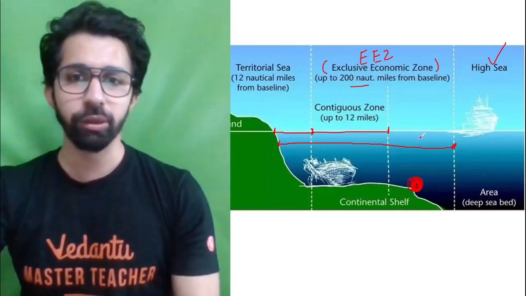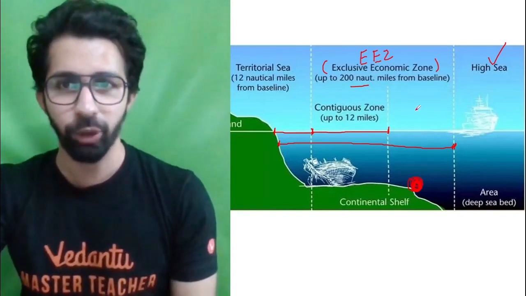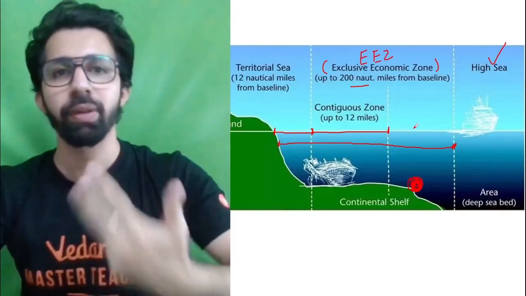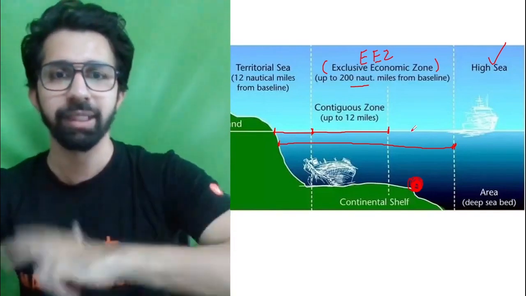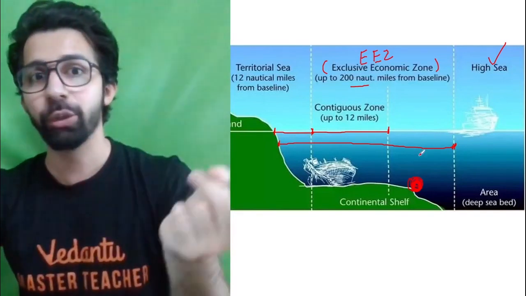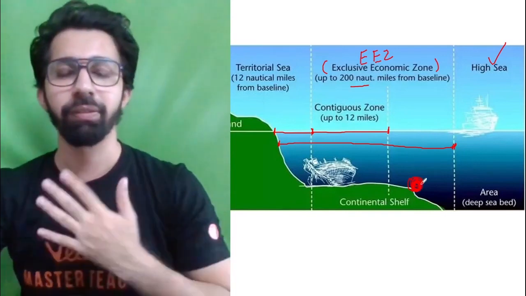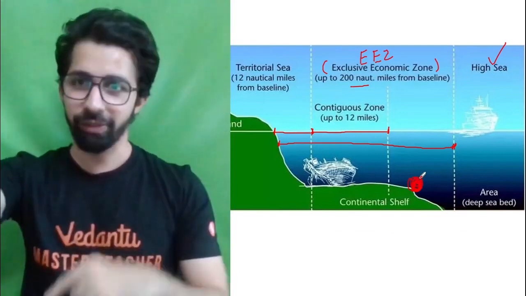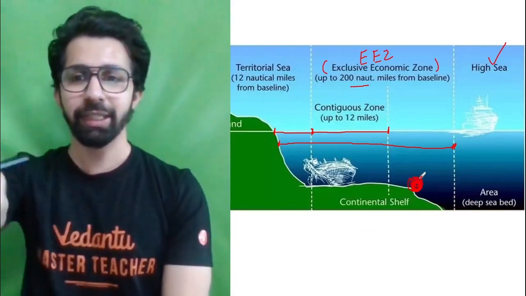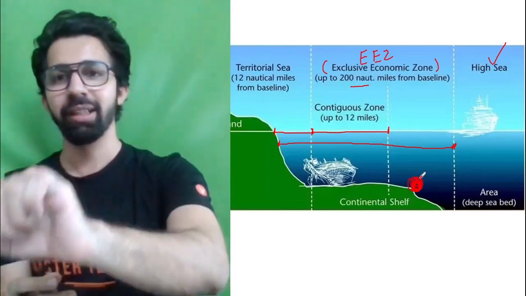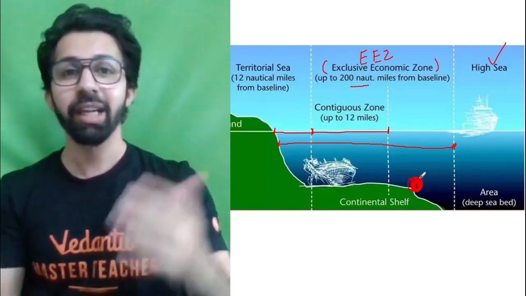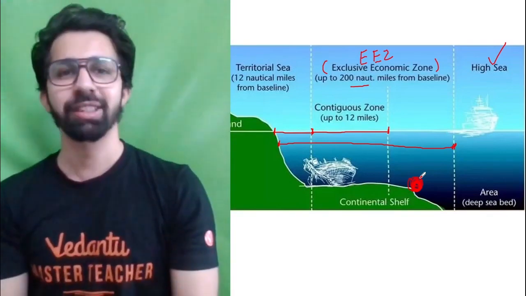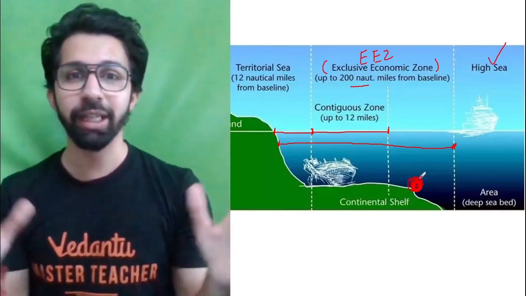Okay, and beyond the contiguous zone starts the exclusive economic zone, which extends from the baseline till 200 nautical miles. Here the ships of other countries can navigate and travel from one place to another, but they do not have the right to exploit the resources. We have the exclusive right to exploit these resources. And beyond 200 nautical miles, we have the high sea. No country has the direct right to exploit the resources in the high sea. If we want to exploit those resources, we need to take permission from international institutions for the same. I'm sure, guys, you are able to understand.